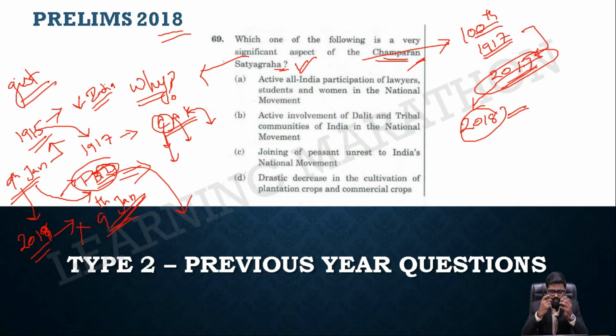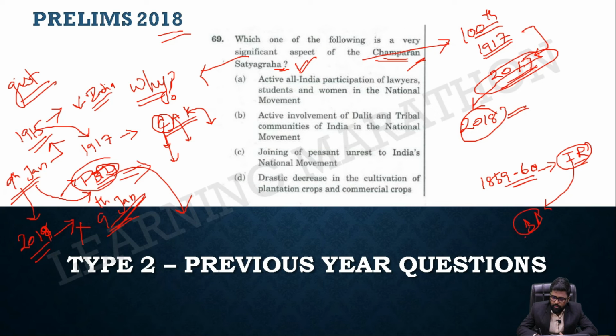Again, to explain this, I can give you one more tip on how to remember things. I'm going into depth because I'm making you link the things. For example, in 1859 to 60 some important movements took place in India. What is it? Yes, it was the Indigo Revolution, in Bengal.